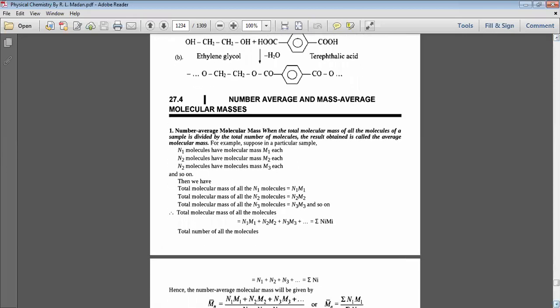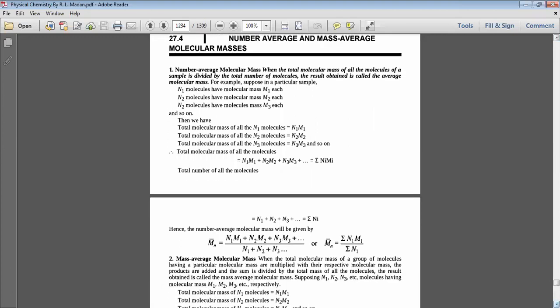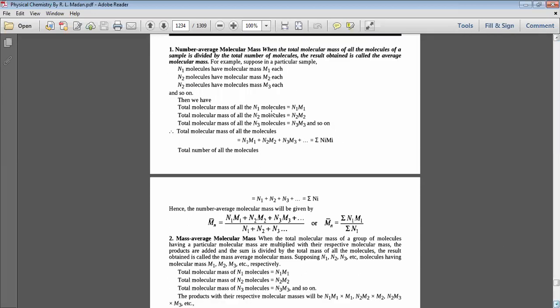Next, number average and mass average molecular masses of polymers. Number one, number average molecular mass. When the total molecular mass of all the molecules of a sample is divided by the total number of molecules, the result obtained is called the average molecular mass. For example, suppose in a particular sample, N1 molecules have molecular mass M1, N2 molecules have molecular mass M2, and N3 molecules have molecular mass M3, and so on.